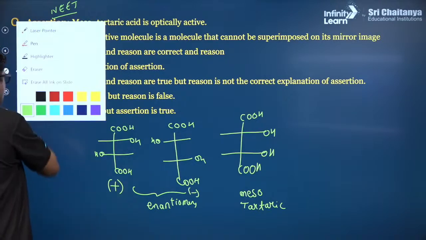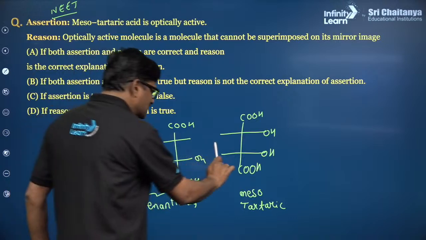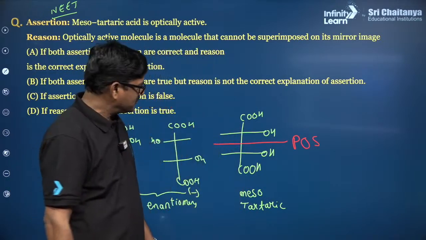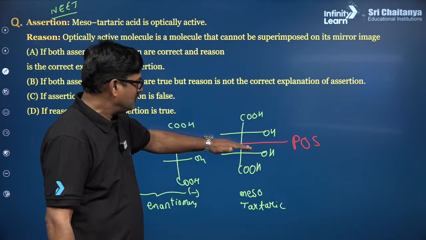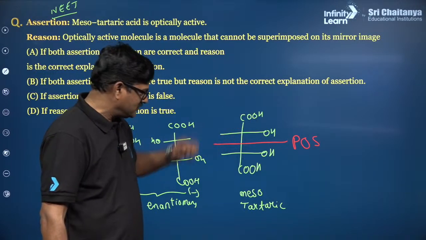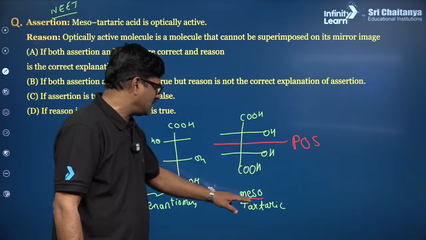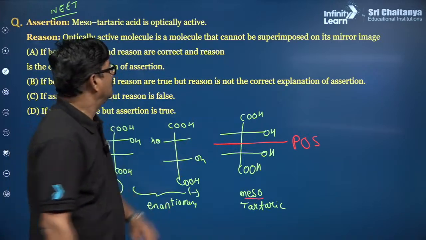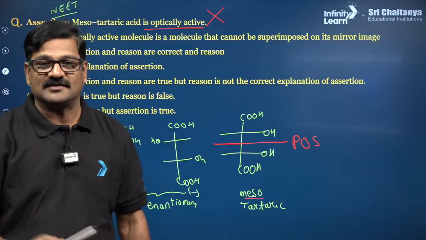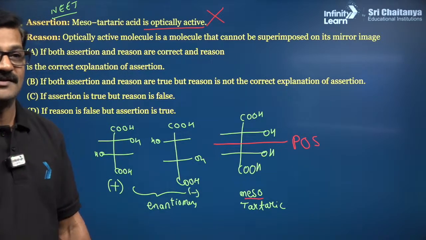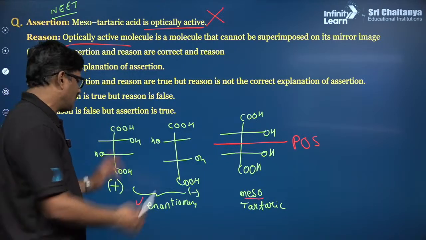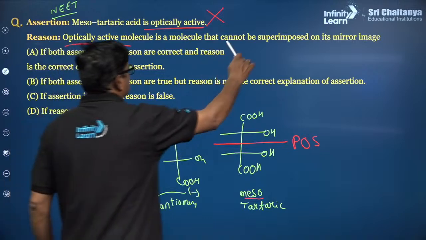Faizan, sir, you want to say yes? No. Here you can see this is called plane of symmetry. What is the meaning of plane of symmetry? If you bisect the compound, you are going to get 2 exactly equal structures. That is called plane of symmetry. Because of the plane of symmetry, it is optically inactive. So, saying that it is optically active is actually not correct. Assertion is wrong. But optically active molecules are non-superimposable mirror images. So, that reason is said to be correct.